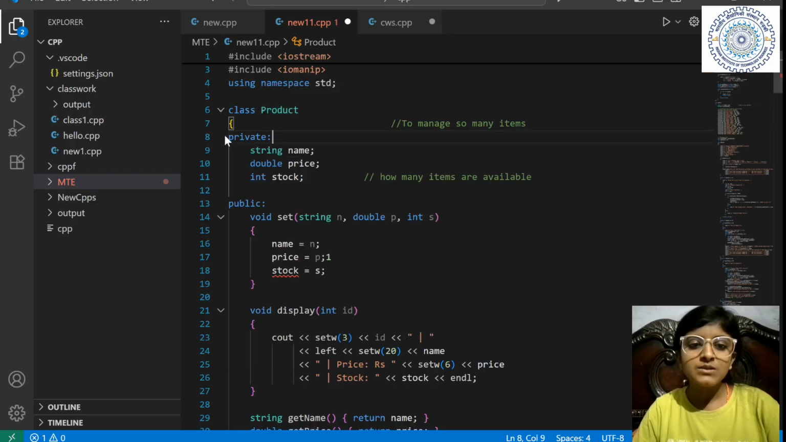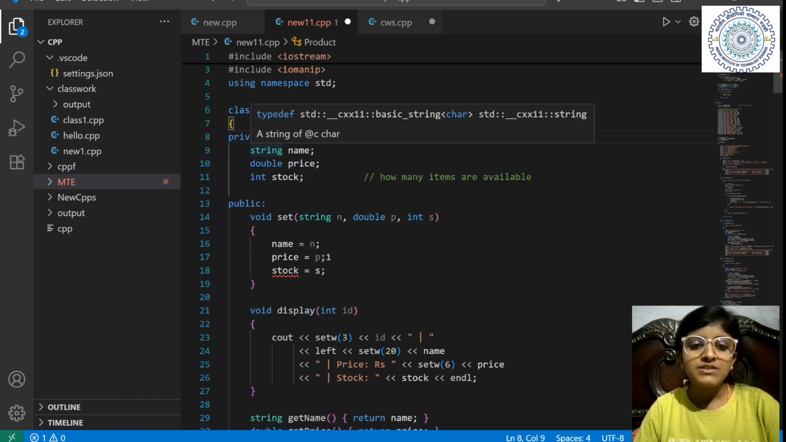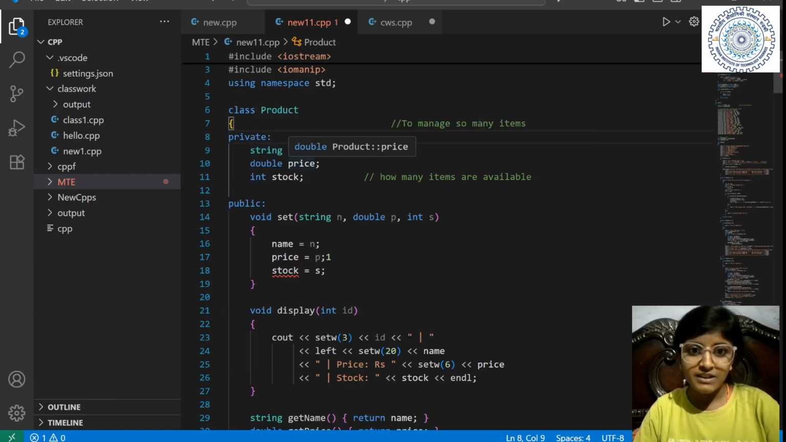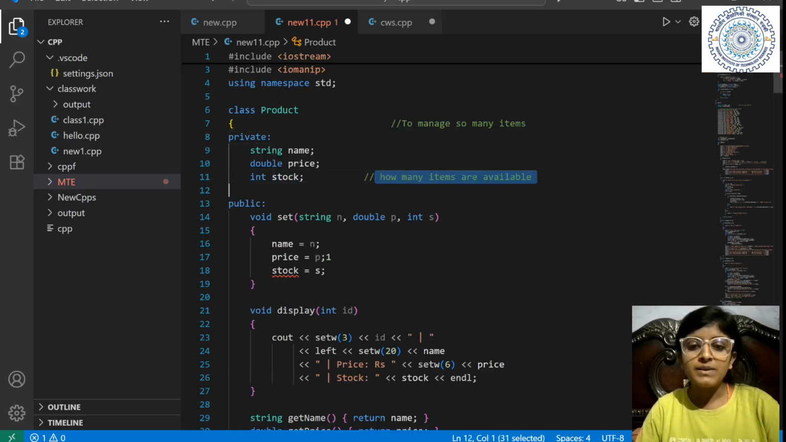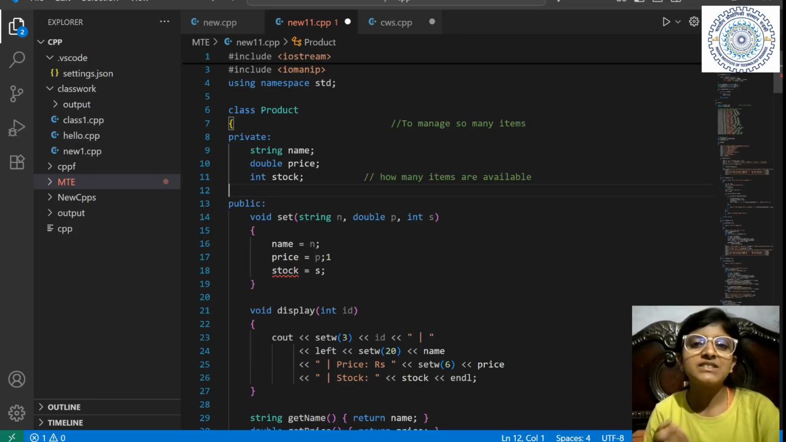Okay. So we have some private variables. What string, what product we have, the name of it. It will be stored as a string, and the price of it, and the stock. How many items we have? How many items are available? Okay. So these are private. So we don't allow the customer to change the name or to change the price. If the customer is allowed to change the price, then anything can happen.